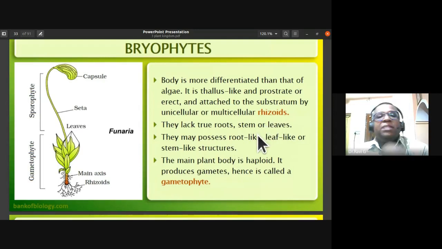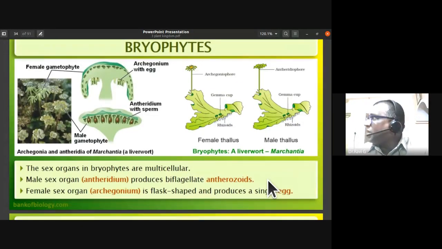The main plant body is haploid. It produces gametes, hence it is called a gametophyte. The sex organs in bryophytes are multicellular. The male sex organ is the antheridium and the female sex organ is the archegonium. The antheridium produces biflagellate antherozoids. The female sex organ is flask-shaped and produces a single egg cell.